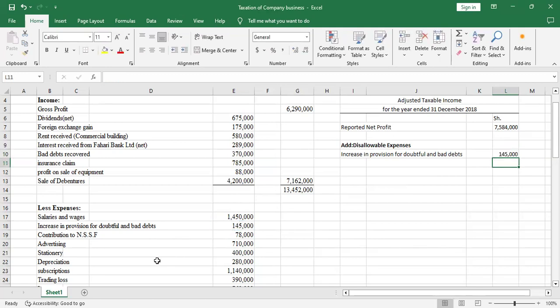Then we have contribution to NSSF. Yeah, so that's when the employer contributes on behalf of the employee. When the employer does contribution on behalf of the employee. So is it an allowable or disallowable expense?